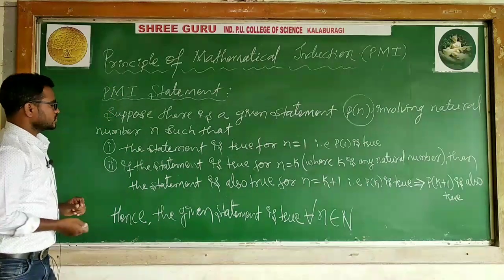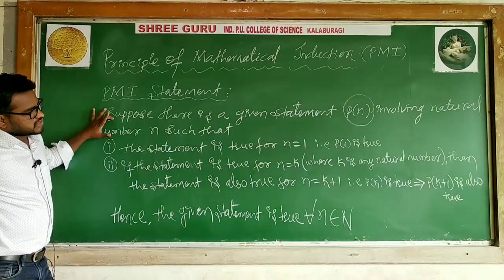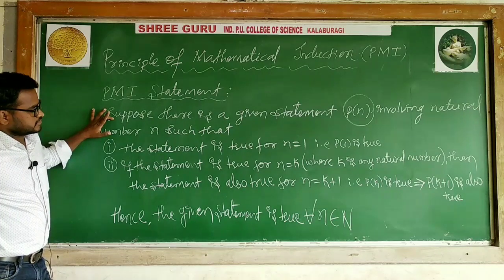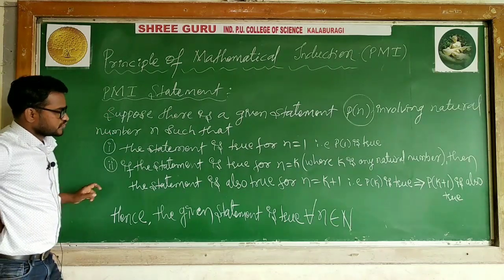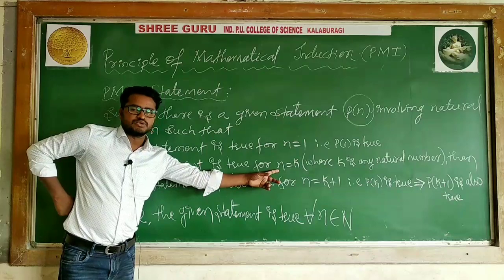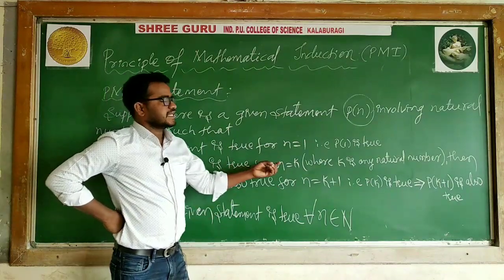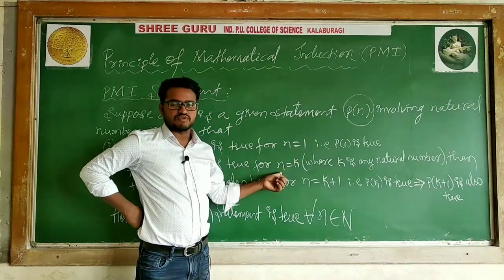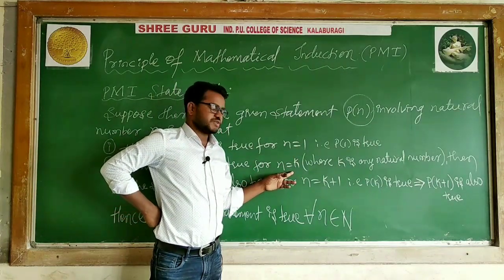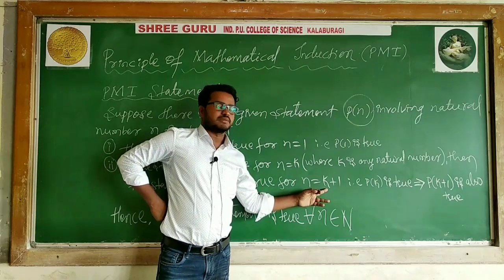The thing is, according to this, when the given statement is true for n is equal to 1, we are saying the statement is true for n is equal to k. Instead of doing some particular number, I can say one particular number, it is generally k. Means particular case to general form we are taking. If the statement is true for k, the statement is also true for k plus 1.